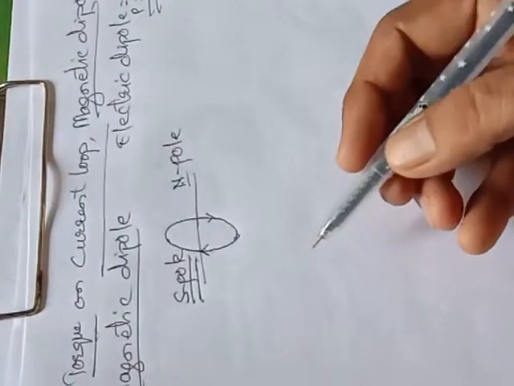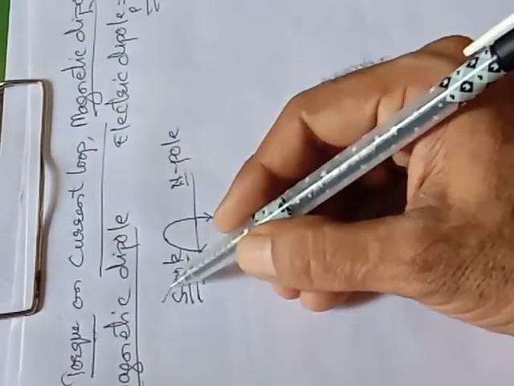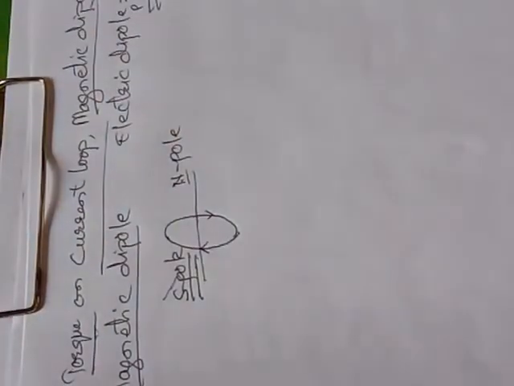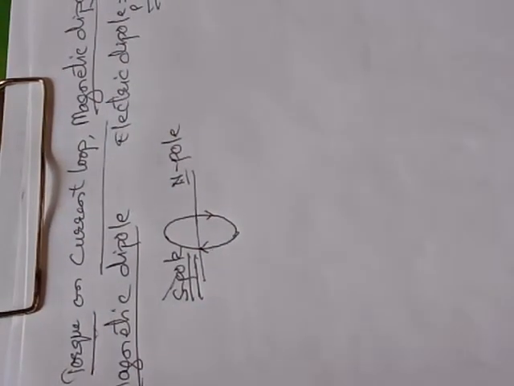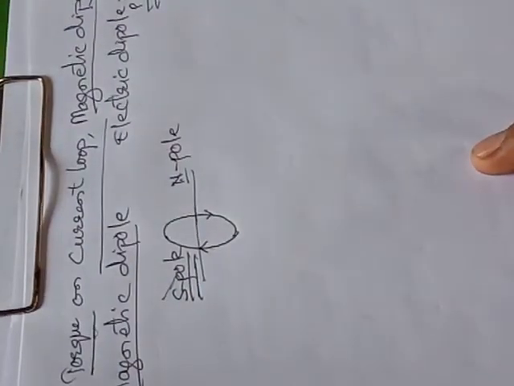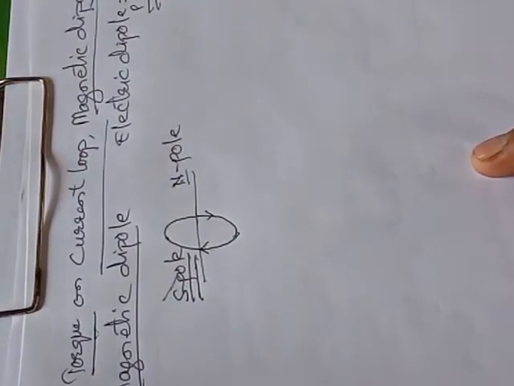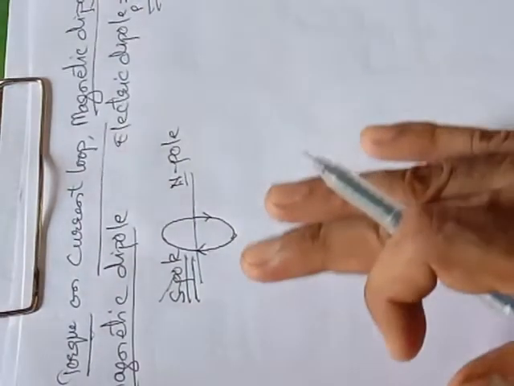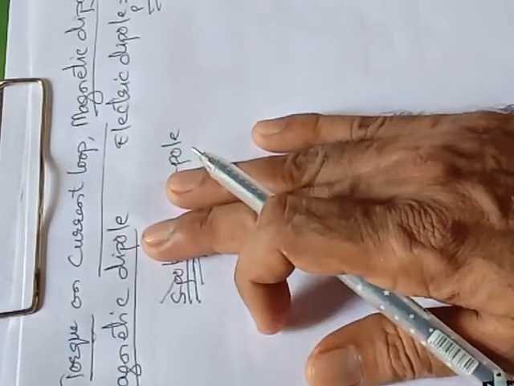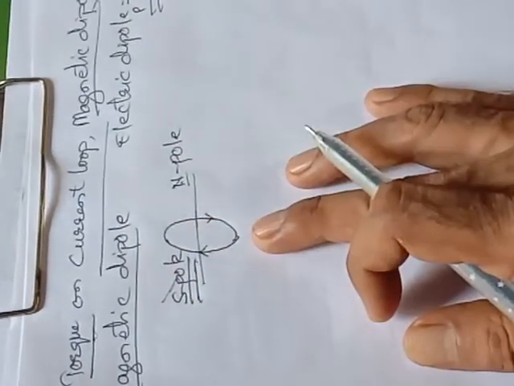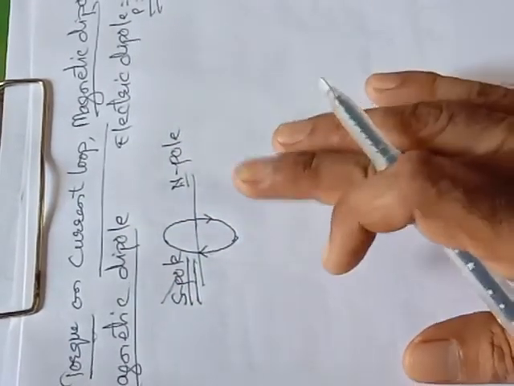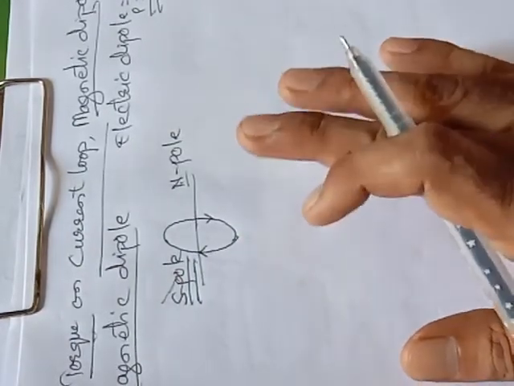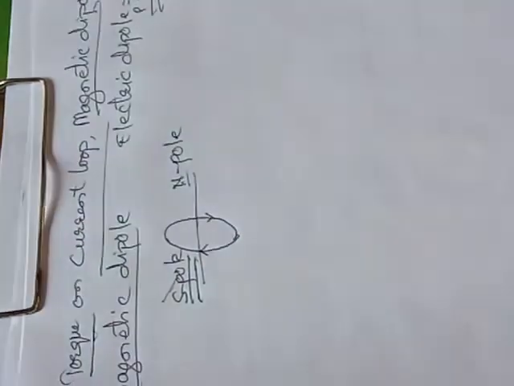So the current in the clockwise direction in the loop will represent the south pole, and the current which is flowing in anti-clockwise direction, that pole will be represented by north pole.